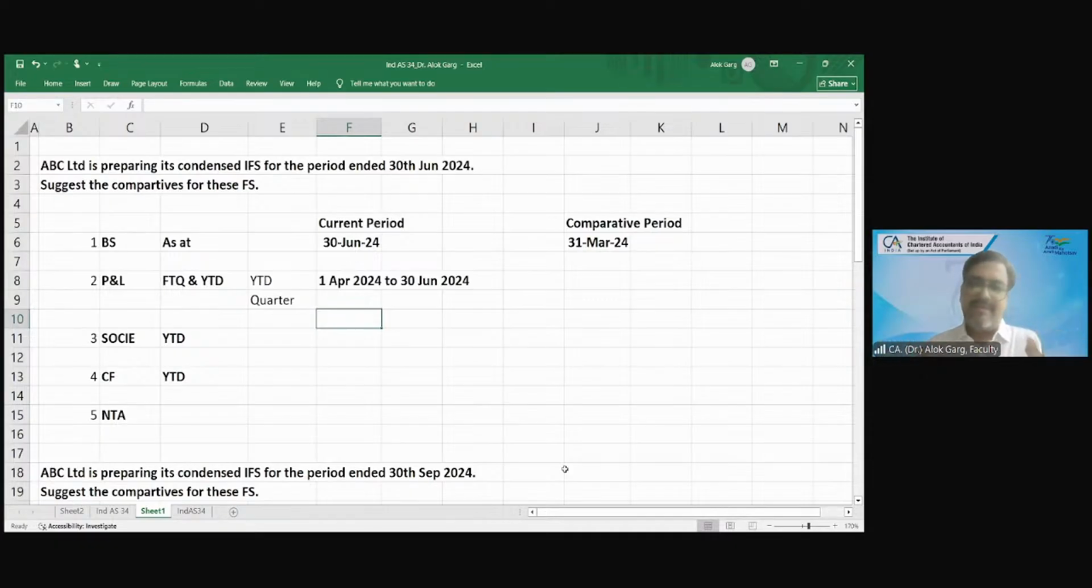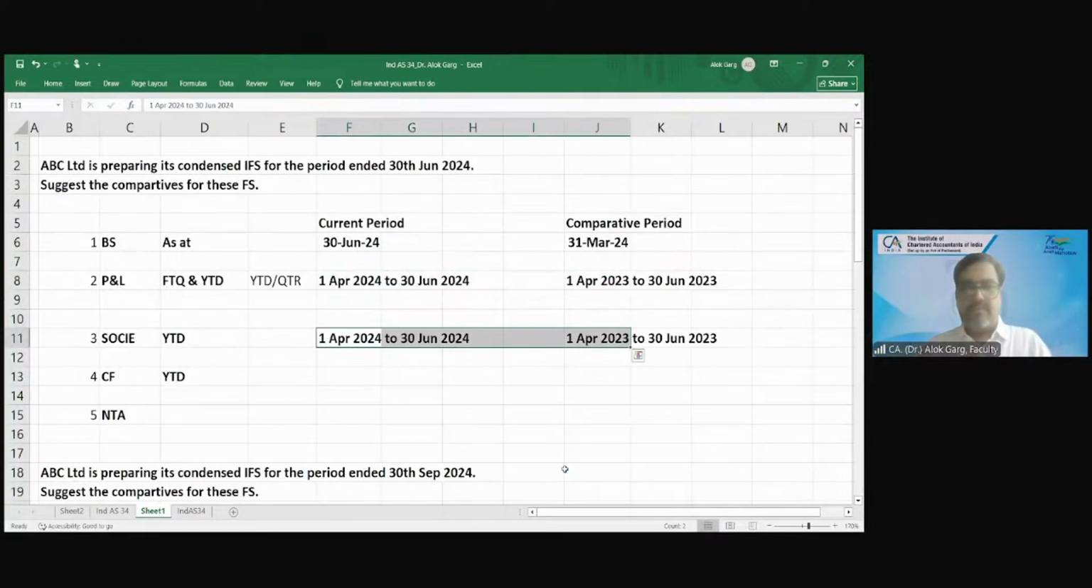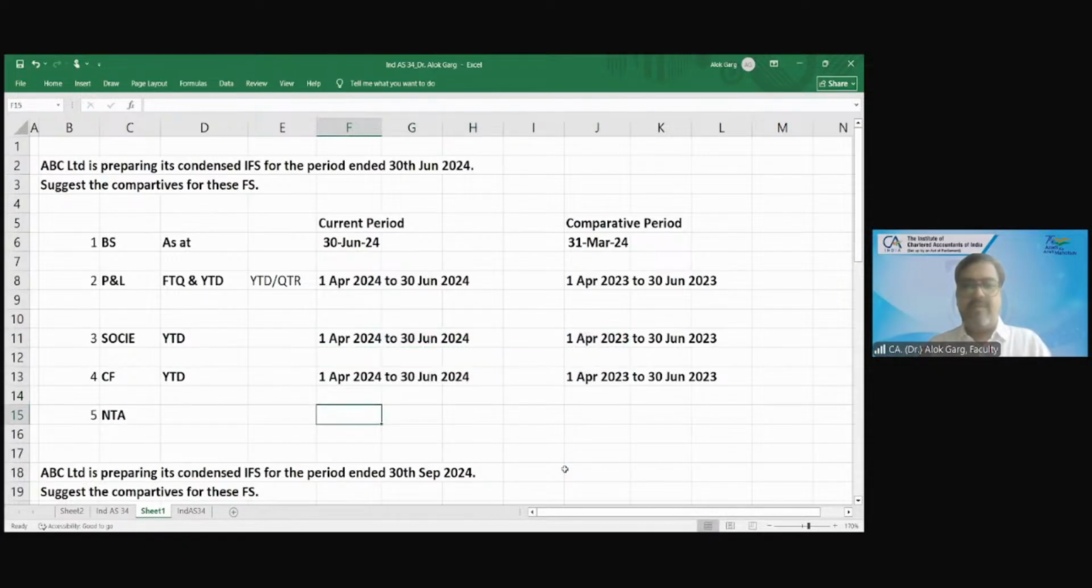And YTD comparative period will be the same as the quarter. The comparison is April 23 to June 23. Then what about SOCI and cash flow? Same as per the period mentioned above, right?